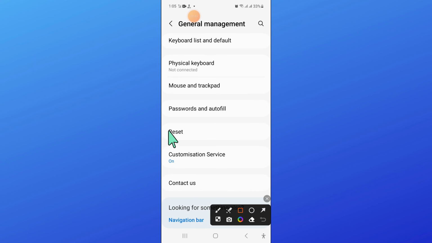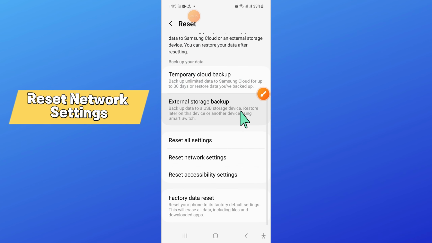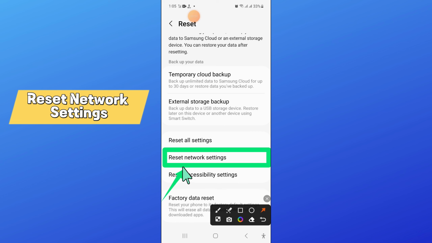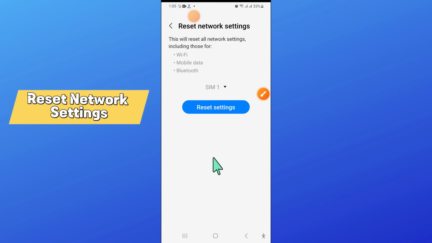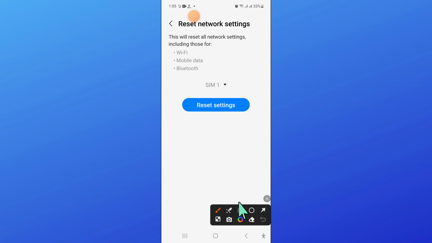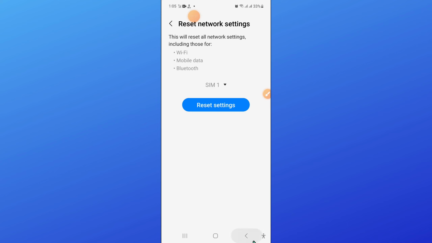Then here scroll down and click on reset, and then scroll down and click on reset network settings. Now here again click on reset settings to confirm, and after that enter your lock screen passcode.